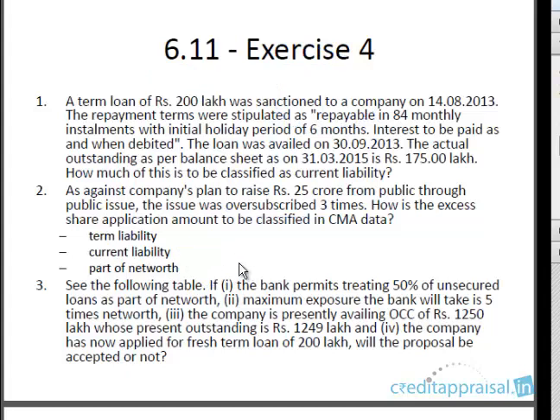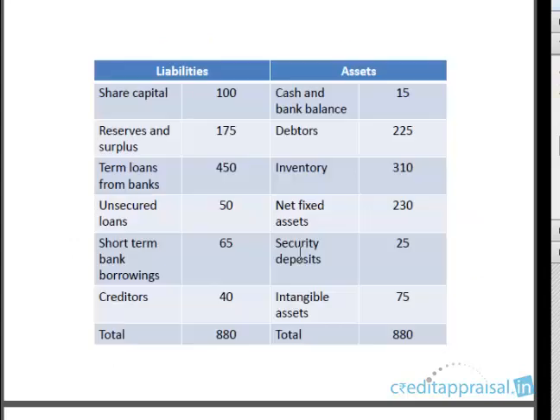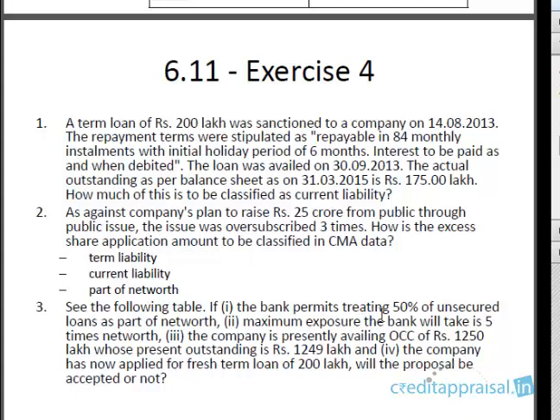Next question, see the following table. It has liabilities and assets. If the bank permits treating 50% of the unsecured loans as part of net worth, and the maximum exposure the bank will take is 5 times net worth, and the company is presently availing OCC of 1250 lakhs, whose present outstanding is 1249, now the company has applied for a fresh term loan of 200 lakhs. Will the proposal be accepted or not?